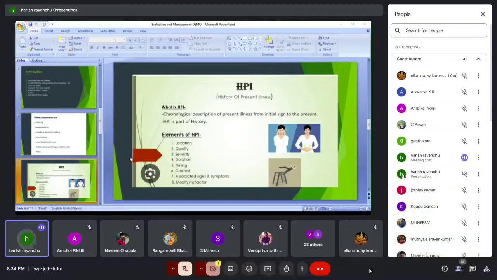And next one, timing. Timing is nothing but, guys, a specific time they need to mention in the HPI. For example, the patient has some condition, and that condition is constantly coming and going, like right shoulder pain that constantly comes and goes. The word constantly we can consider under timing. Other than that, if they mention right now or present, these types of terms also, you can consider under timing.